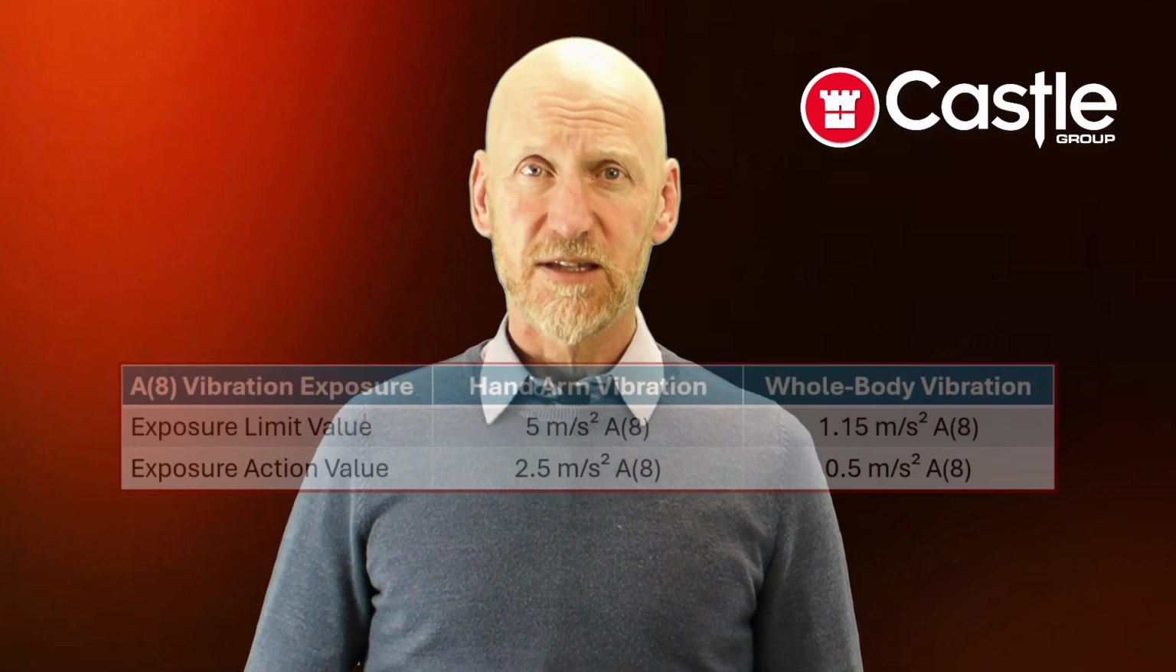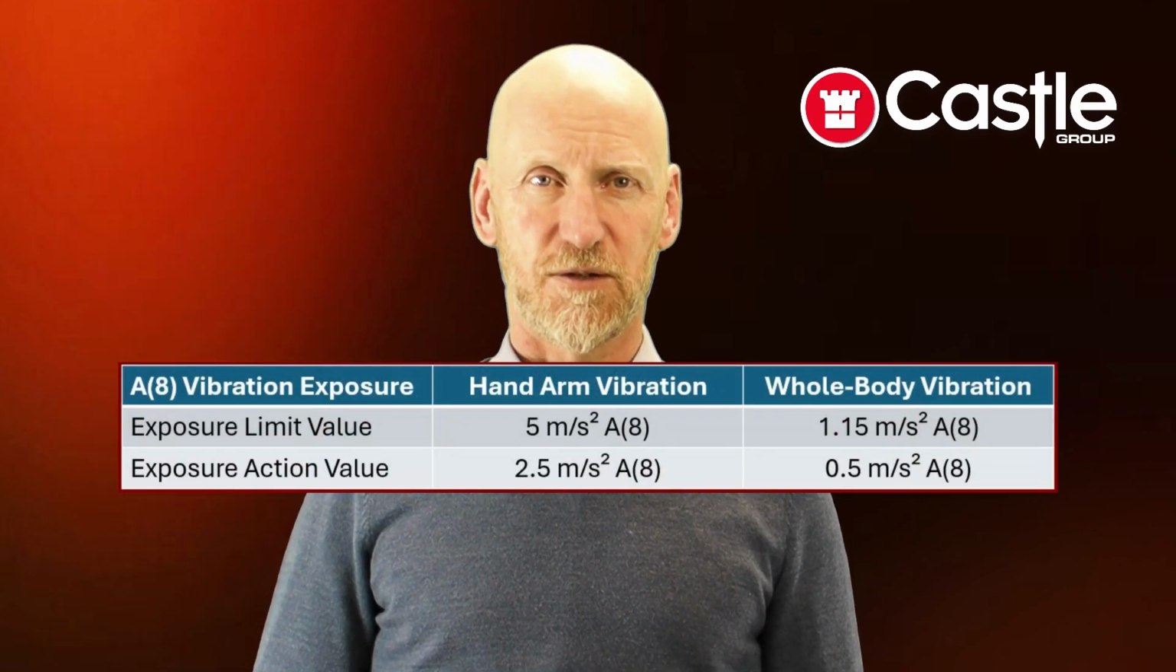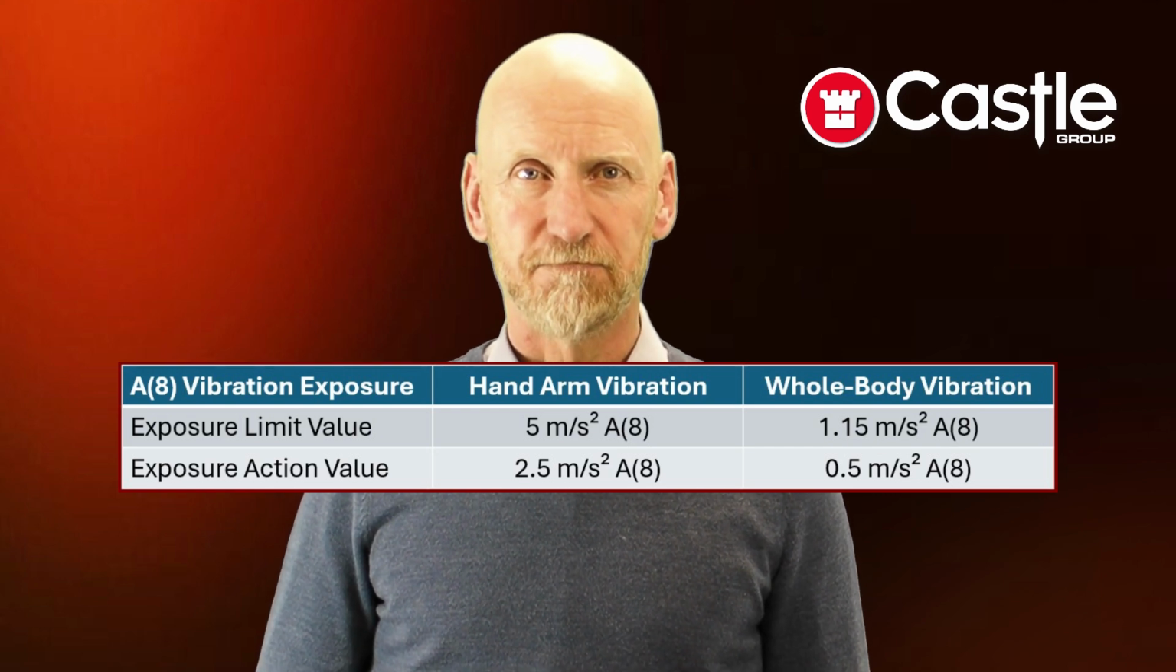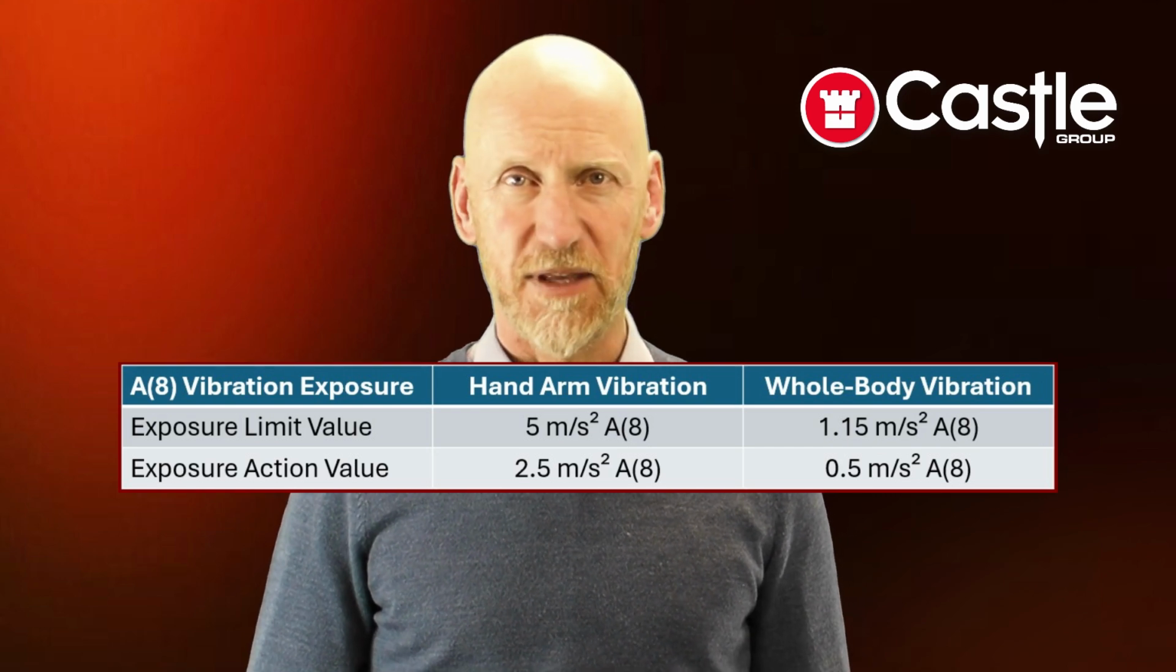The Control of Vibration at Work Regulations 2005 provides set levels of exposure above which organisations must carry out certain actions to prevent further exposure and ultimately injury. These are called the action and limit values. The levels are given as A8 exposure values. So what does that mean and how do you determine them?